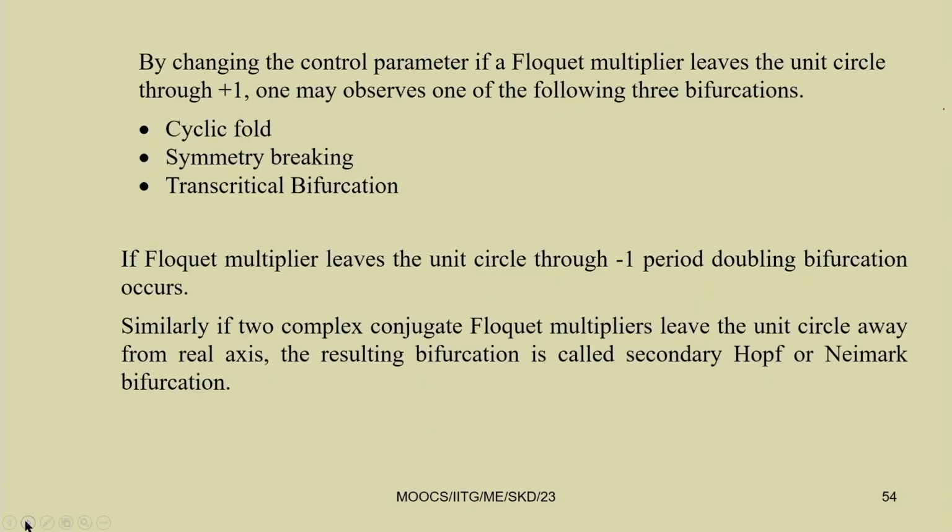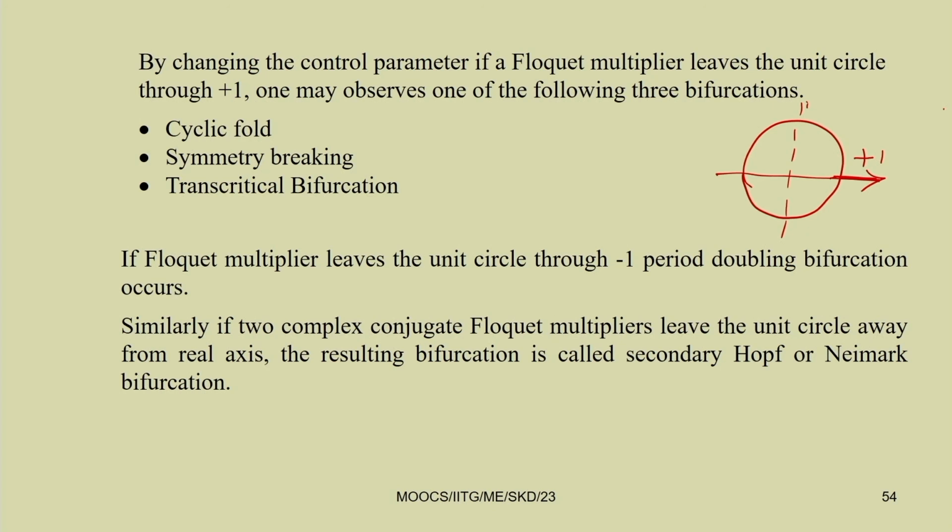Like the fixed point response, in this case also we have 3 different bifurcations. If the Floquet multipliers are crossing the unit circle through +1, then we will have 3 different types of bifurcation: cyclic fold bifurcation, symmetry breaking bifurcation, and transcritical bifurcation.